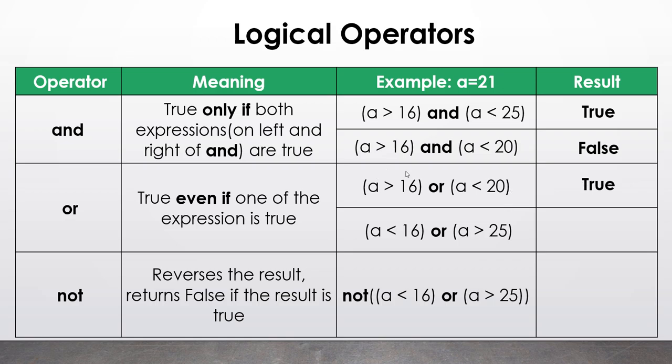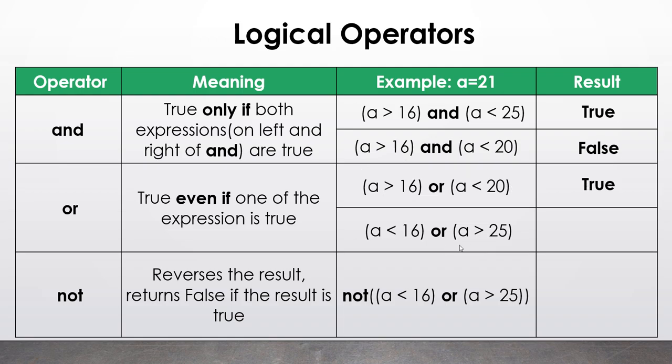The reason is that our first condition is true. a is greater than 16 is true because the value 21 is greater than 16. Even though the second expression is false, a is not less than 20, this second condition is coming out to be false. But what the OR operator does is, even if only a single condition out of two is true, then the complete output comes out to be true.